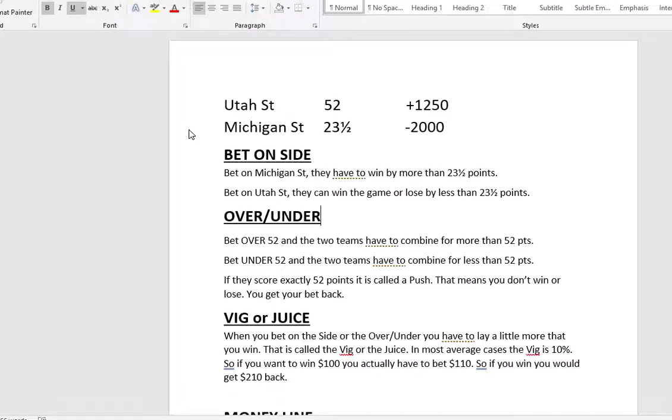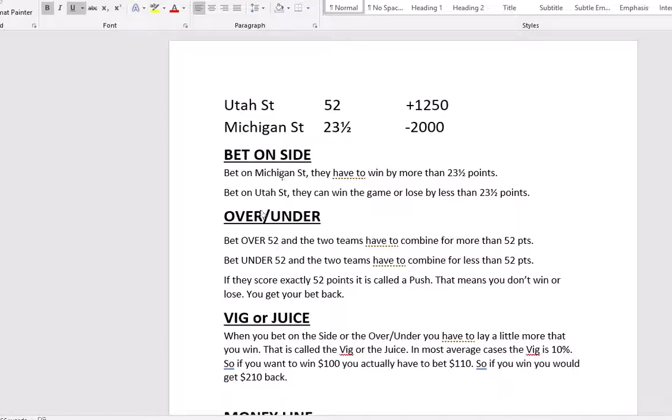What that 23.5 means is that in Las Vegas, they're saying that Michigan State is about 23.5 points better than Utah State. You get to decide whether you think Michigan State is better than that and will win by more than 23.5, or if Utah State will, what they call, cover the spread, either win the game straight up or lose by less than 23.5.